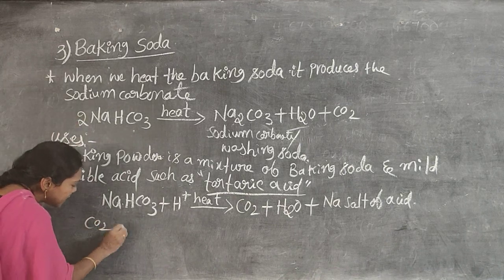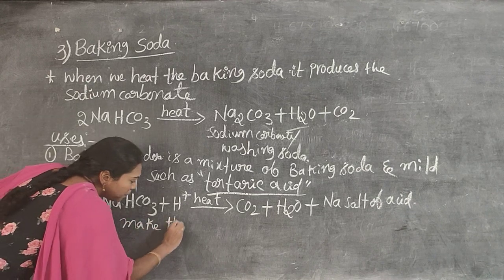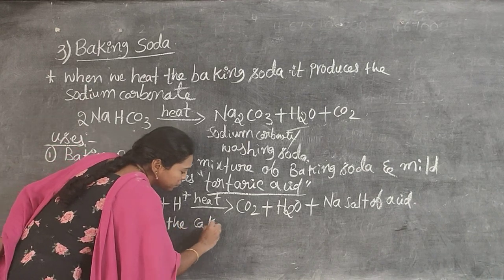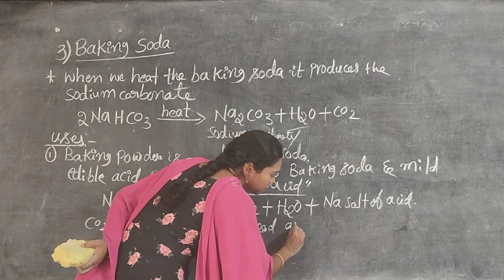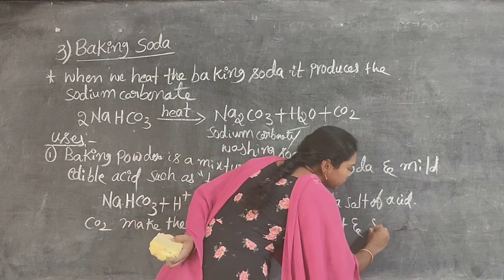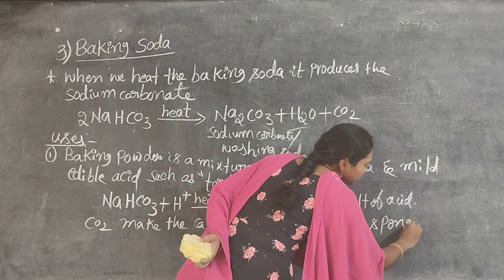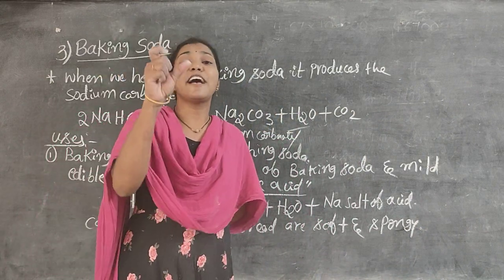The carbon dioxide makes the cake and bread soft and spongy. This is the main reason why cakes and breads are soft and spongy.